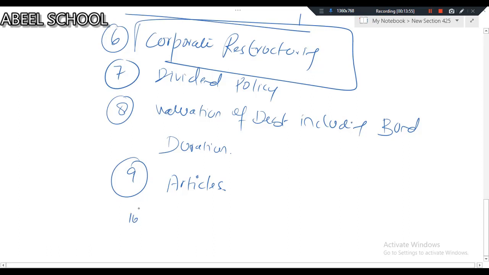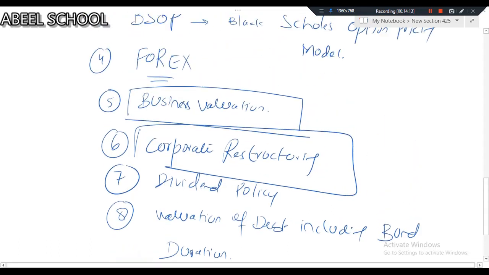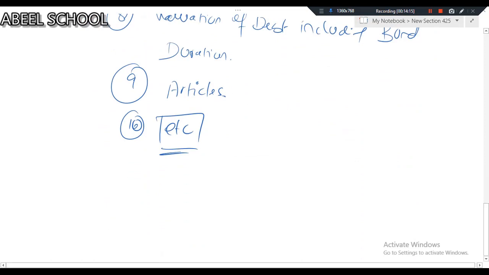And then finally there is ETC. If you have any other little things, we'll be discussing those as well. For example, ratio analysis. We will discuss even ratio analysis in AFM also. So this is the sequence which I'm going to follow normally.